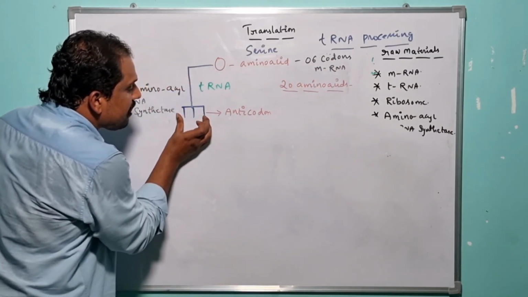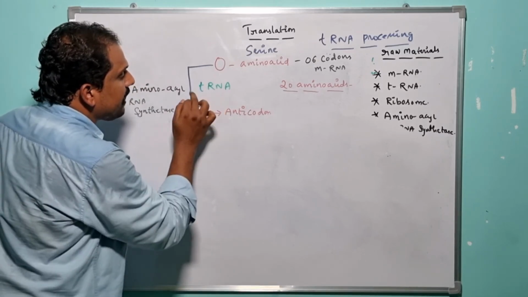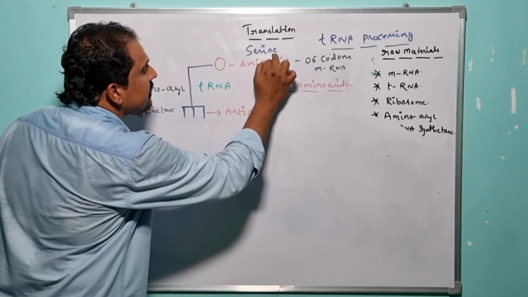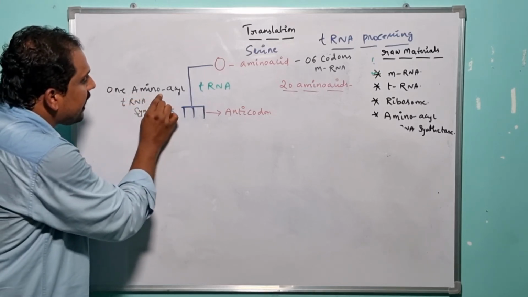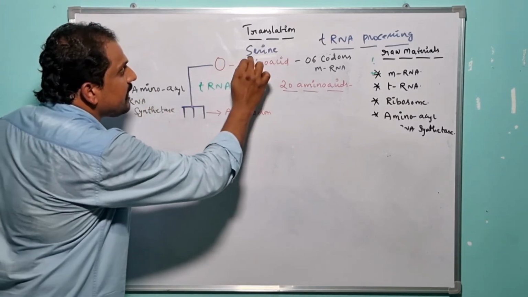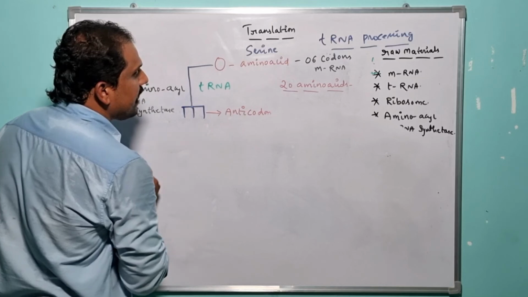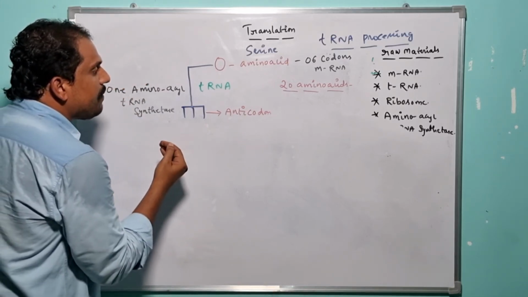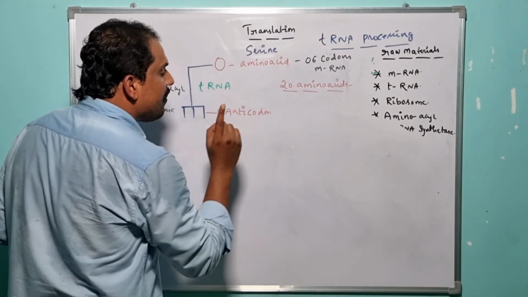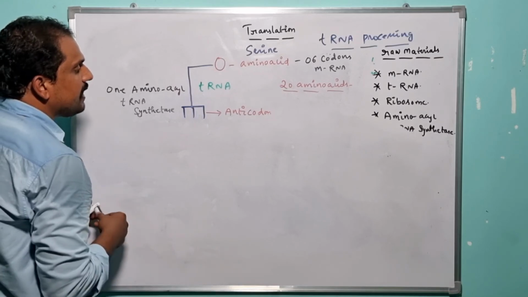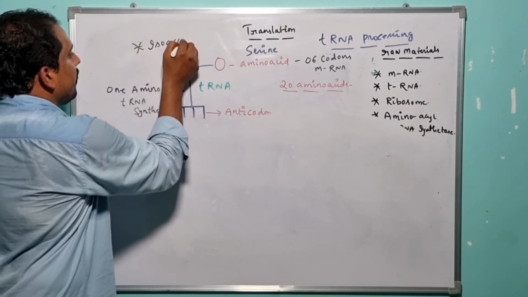For recognizing the 6 codons which are present in the mRNA, there is a requirement of 6 different tRNAs. So here, for the recruitment of 6 different tRNAs, the specific serine amino acid takes the advantage of only one amino acid tRNA synthetase. So such specific tRNAs, which are capable of engaging with one particular amino acid by taking the advantage of one particular amino acid tRNA synthetase, they are nothing but what? Isoacceptor tRNAs. What are those? Isoacceptor tRNAs.